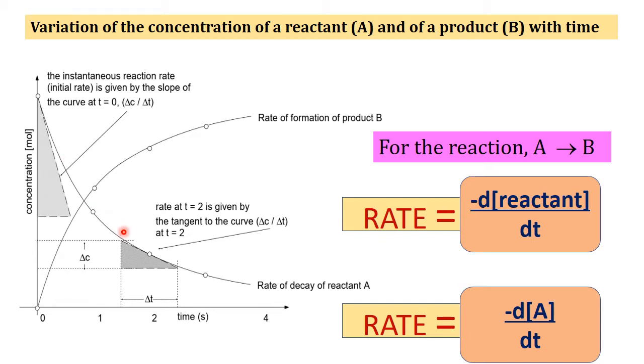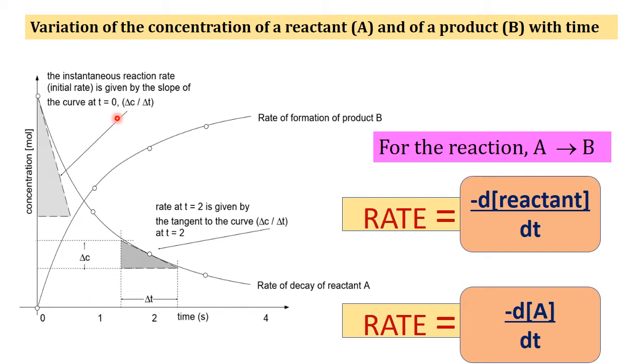So the rate of the reaction at a particular instant can be found by drawing a tangent to the curve at that time and measuring the gradient of the tangent. So the rate of the reaction at time t equals 0 is called the initial rate of the reaction or instantaneous reaction rate. So we can express the gradient at a particular time as a differential.